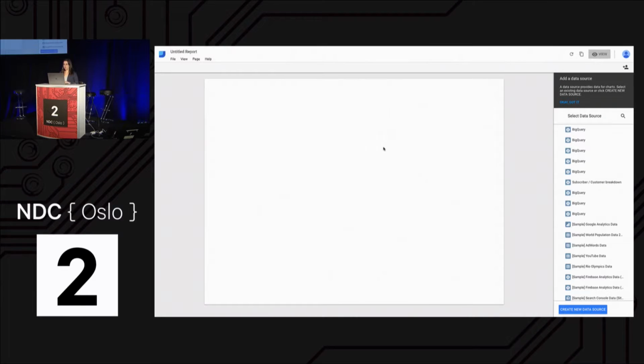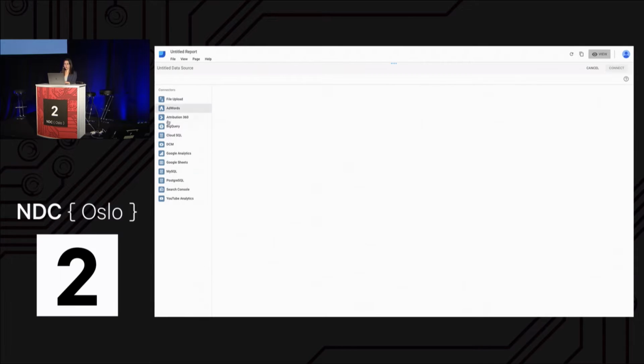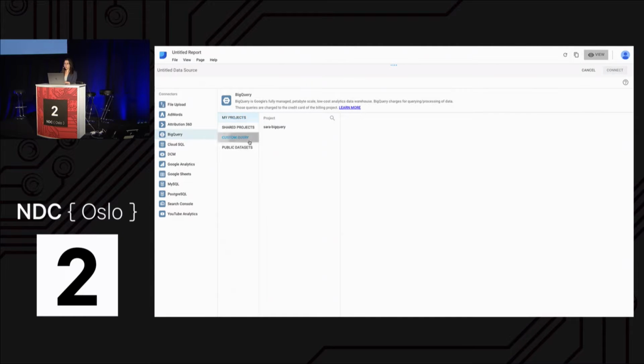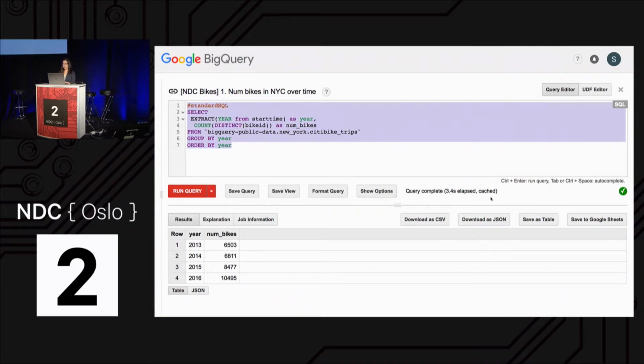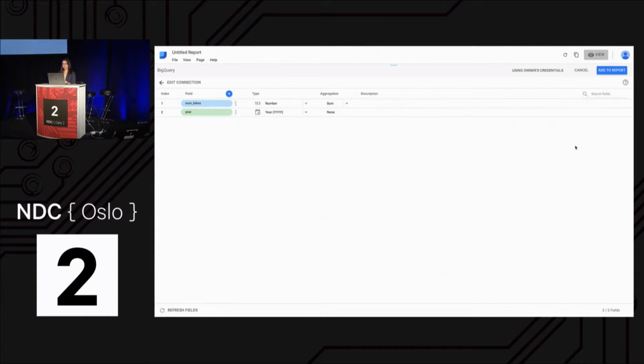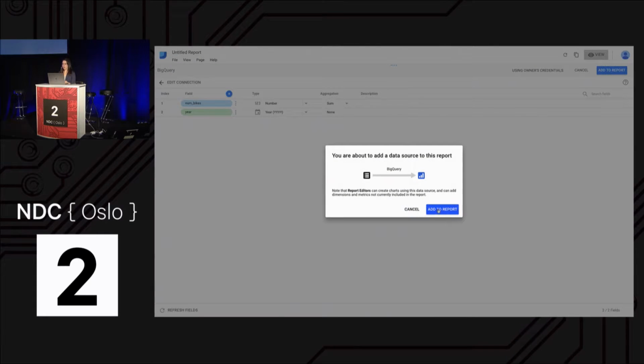So I'm creating a new Data Studio report, and it's going to ask me to create a new data source. So I'm going to choose BigQuery and make that a little bit bigger so you can all see. And I'm going to write a custom query. I need to link it to my project, and I'm going to paste in that query here. It uses standard SQL. And so when I connect this, I'll have all the data you saw right here available in Data Studio to visualize. So we've got that here. I can add it to my report.